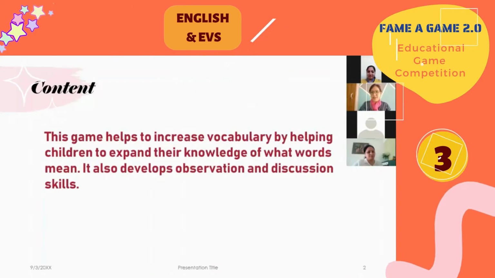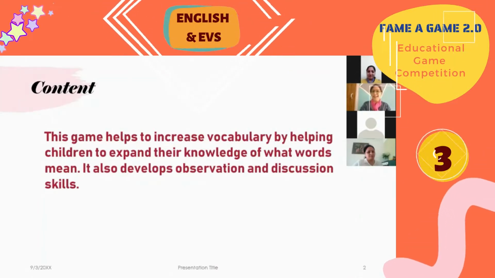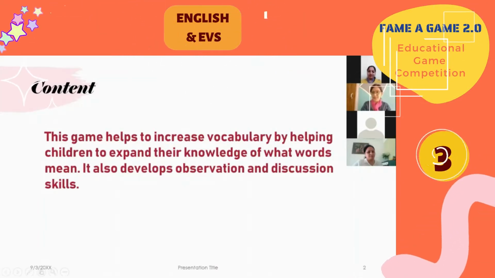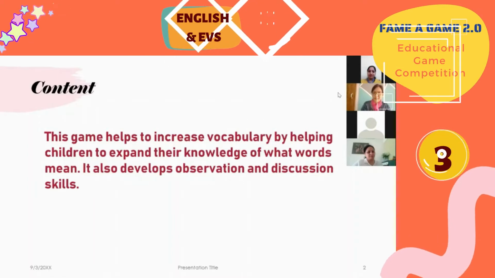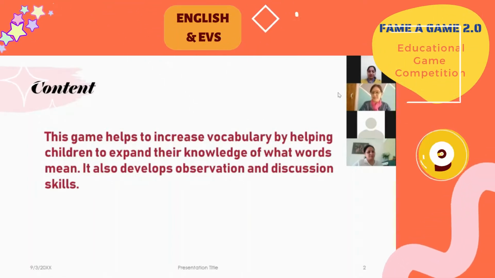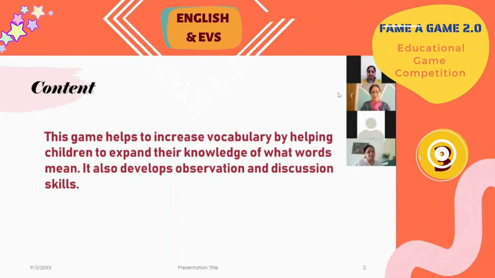The game that we have created helps to increase vocabulary by helping children to expand their knowledge of what words mean. It also develops observation and discussion skills.